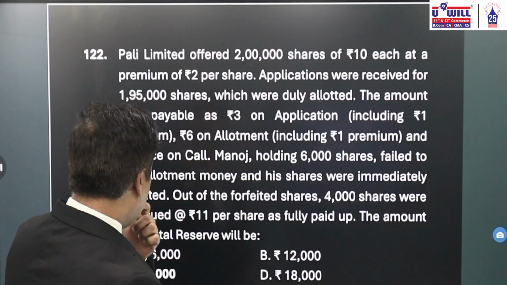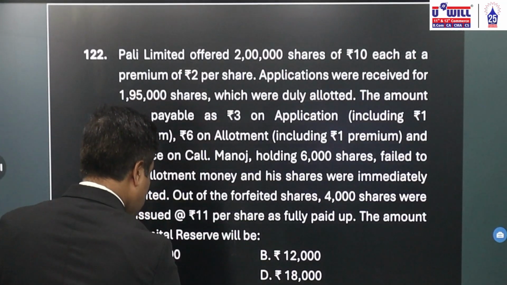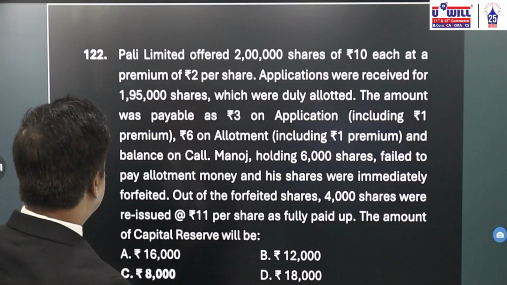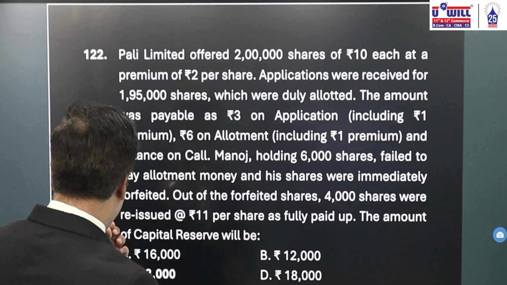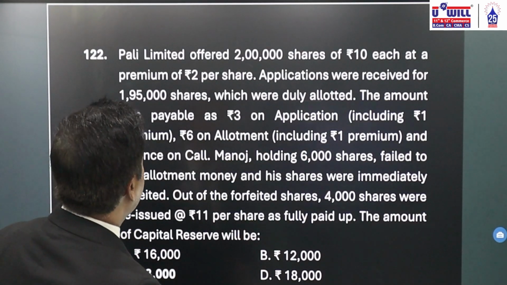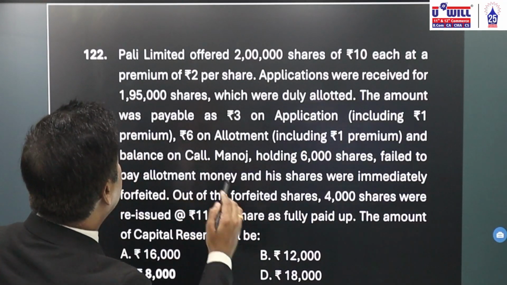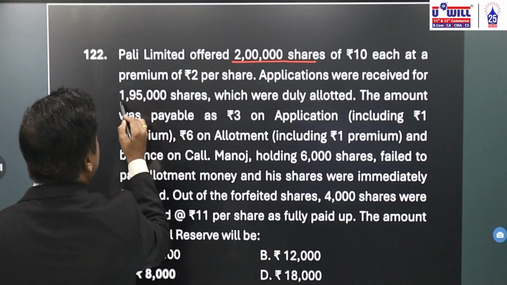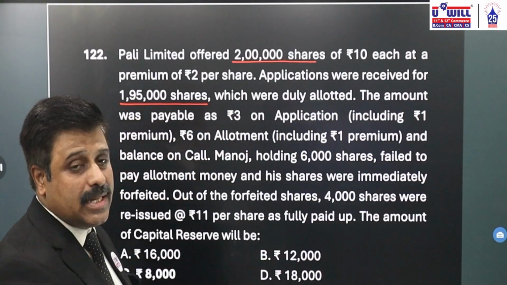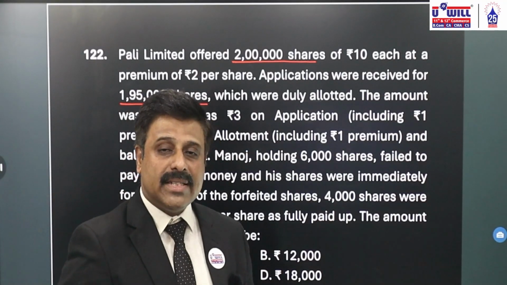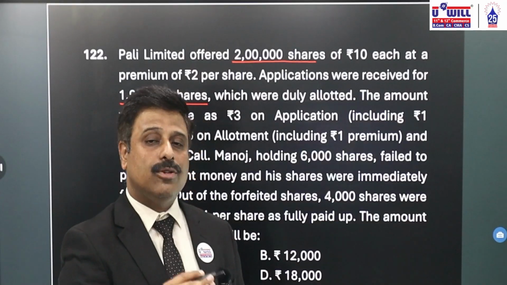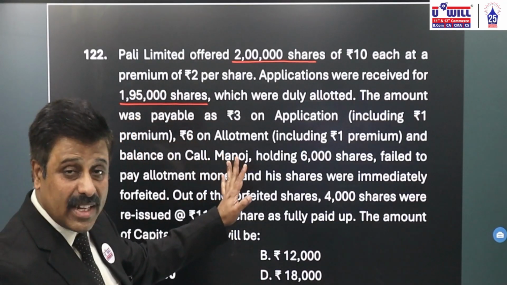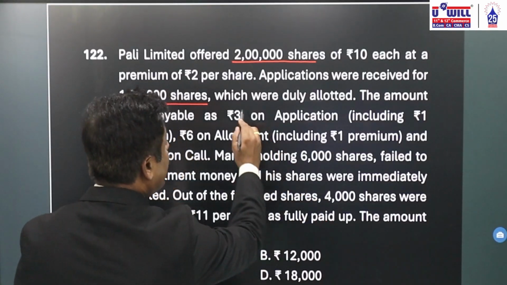Pali Limited offered 2 lakh shares of rupees 10 each at a premium of rupees 2 per share. Applications were received for 1,95,000 shares. You can say it's under subscription. Okay, under subscription means we have to go with what we have received. So all entries, amounts, entries and everything we are supposed to pass with 1,95,000 shares only, which were duly allotted.